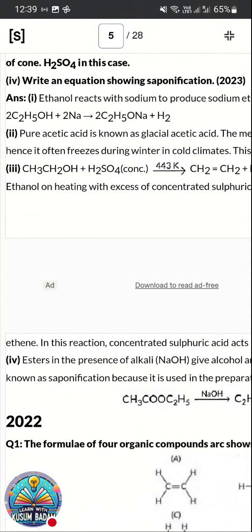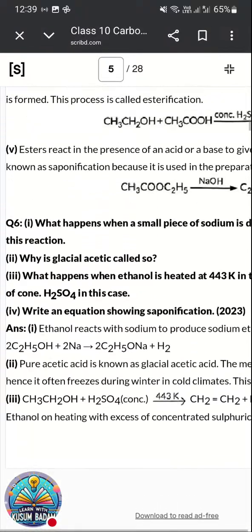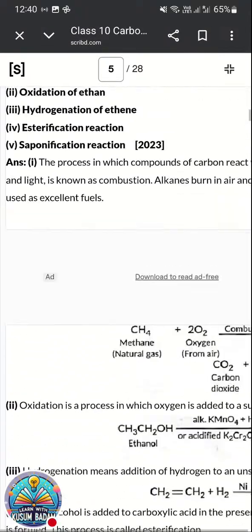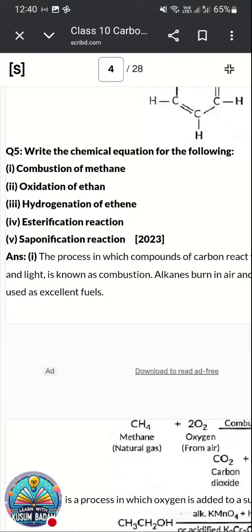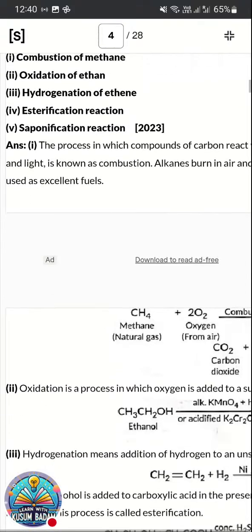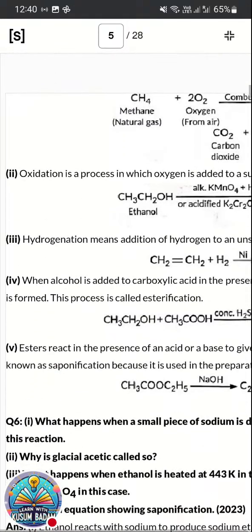So here a few equations were asked. Once again, going back to the question: the first question was oxidation, combustion of methane, oxidation of ethane, hydrogenation of ethene, esterification, saponification. If you get this kind of straightforward question, it will be very easy for you, where without any logical thinking you can write the definitions learned from the NCERT.